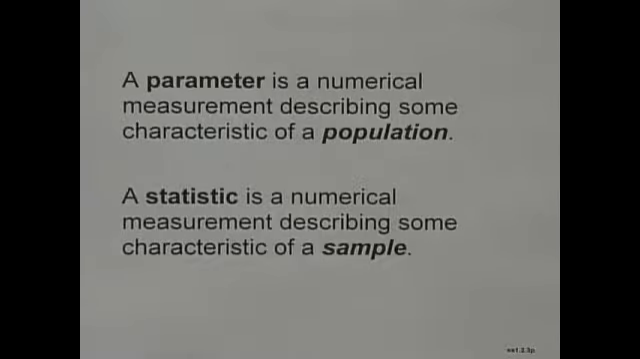So what we're going to begin with are a few different definitions that we'll need as we go through this section. First, a parameter is a numerical measurement describing some characteristic of a population. So the key there is that parameter goes with population. Then a statistic is a numerical measurement describing some characteristic of a sample. So statistic would therefore go with sample.